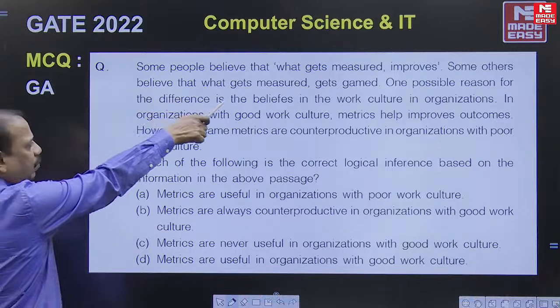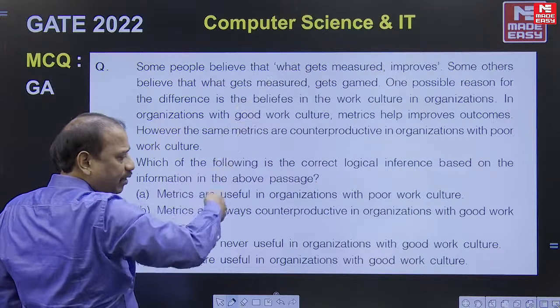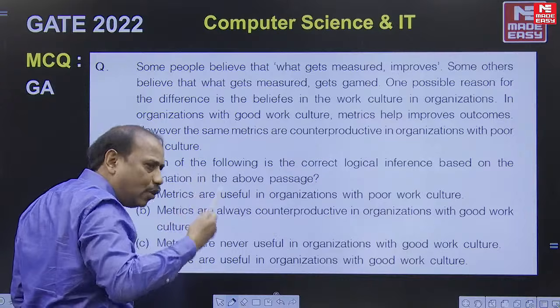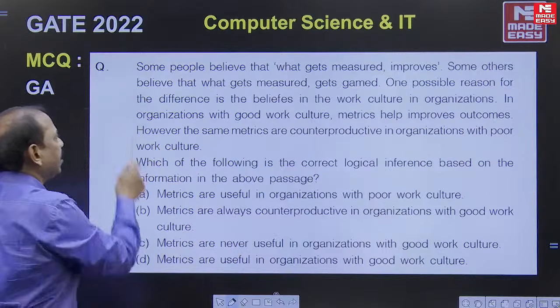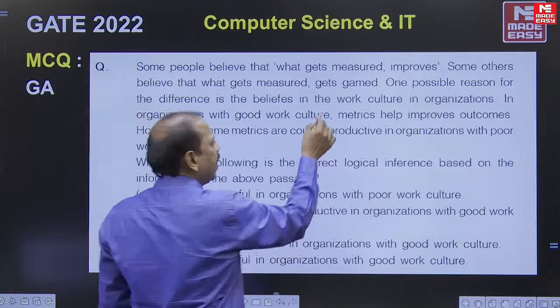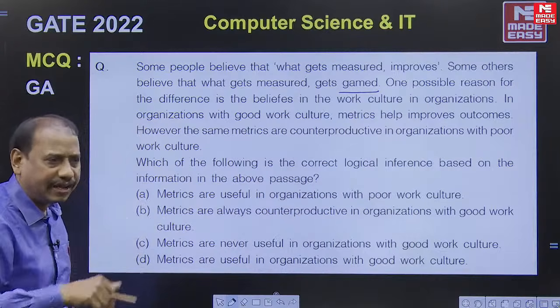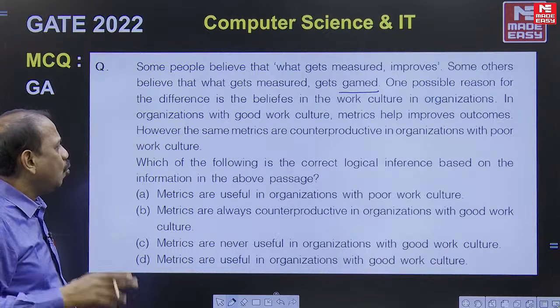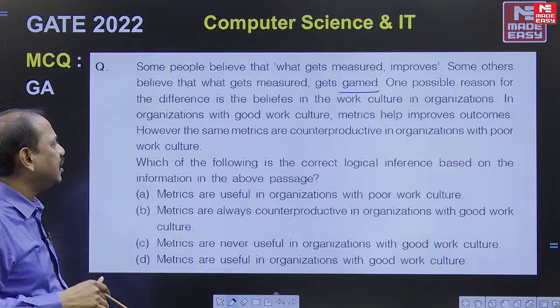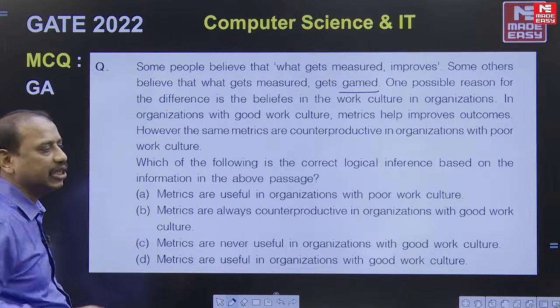Some people believe that what gets measured improves. That means they believe there is a benefit out of evaluating something. And some others believe what gets measured gets gamed. Gamed means manipulated. If you manipulate something, you do something unfairly. One possible reason for the difference is the beliefs in the work culture in organizations.